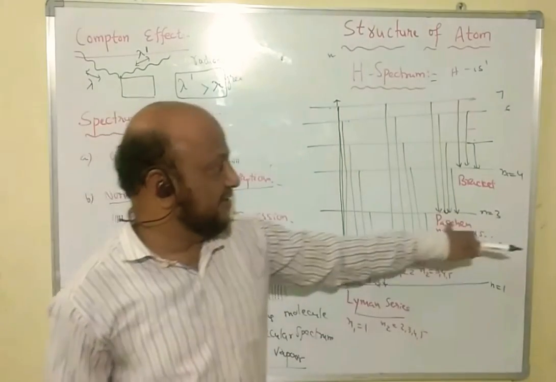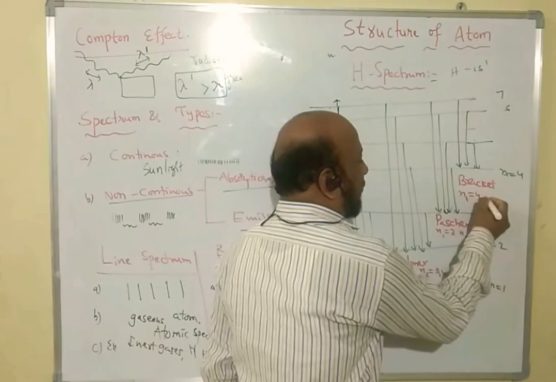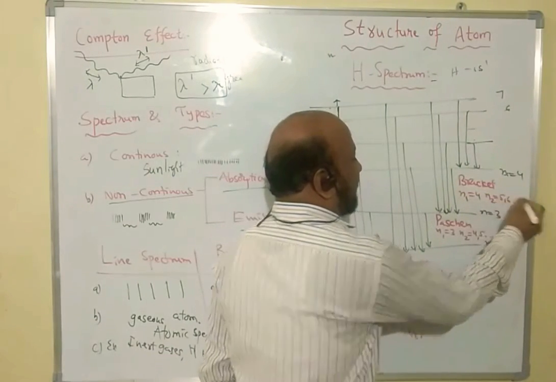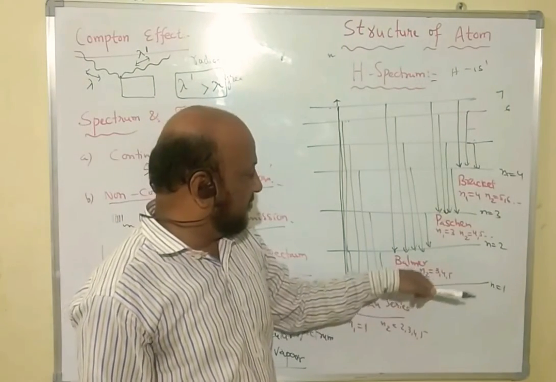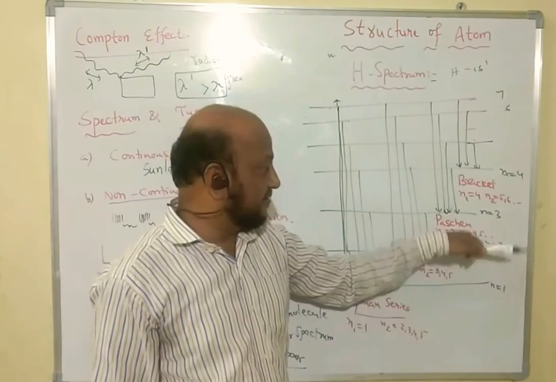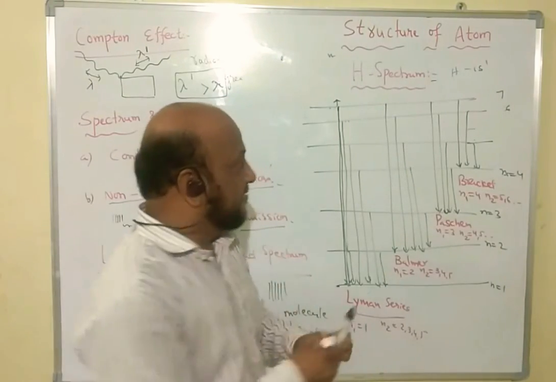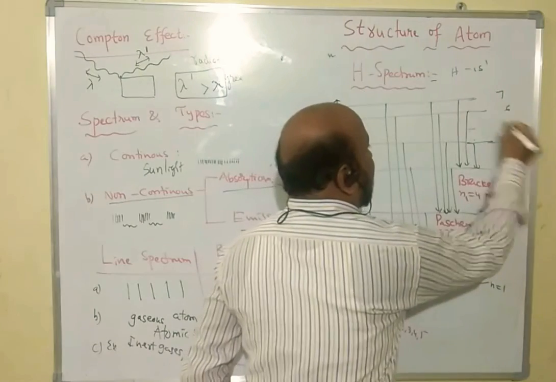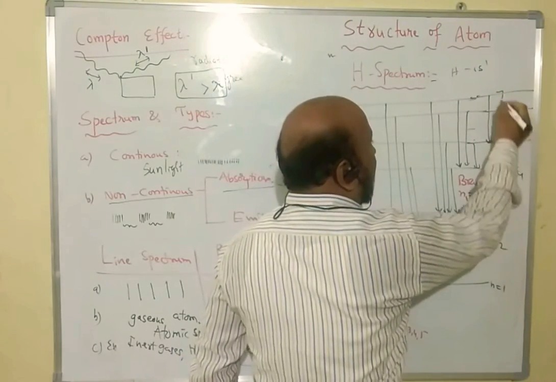Lyman series, Balmer series, Paschen series and Brackett series, that is n1 is equal to 4 and n2 is equal to 5, 6 and so on. So if n1 is equal to 1, it is called the Lyman series, if n1 is equal to 2, it is called Balmer, if n1 is equal to 3, it is called the Paschen series, if n1 is equal to 4, it is called the Brackett series.